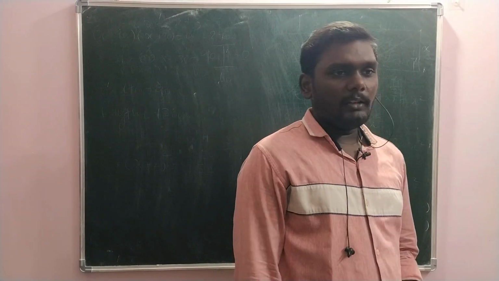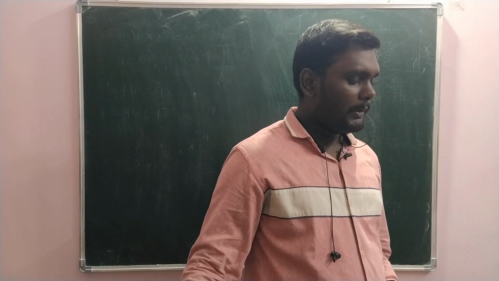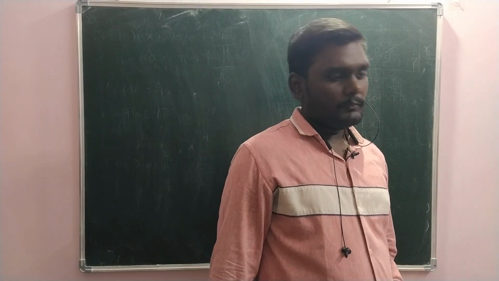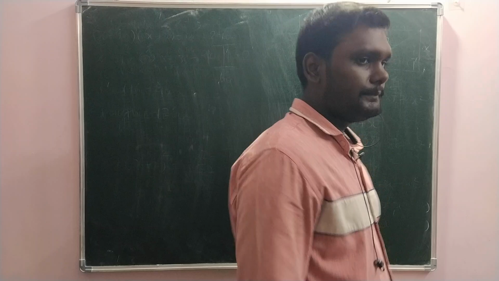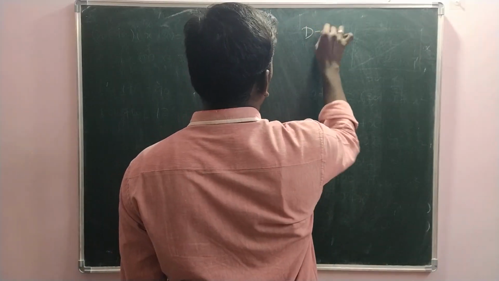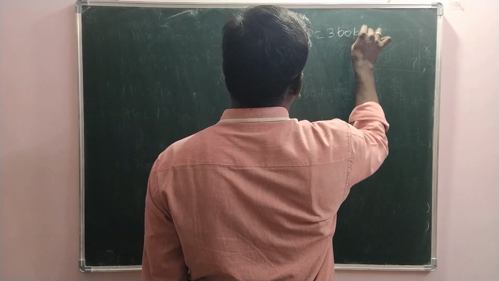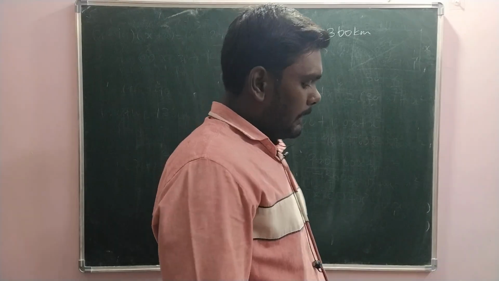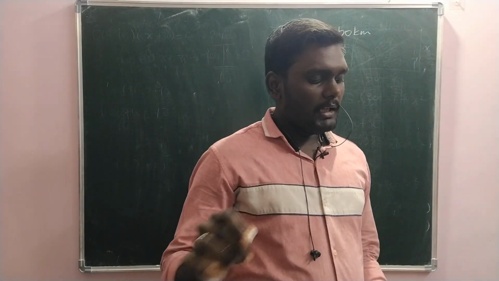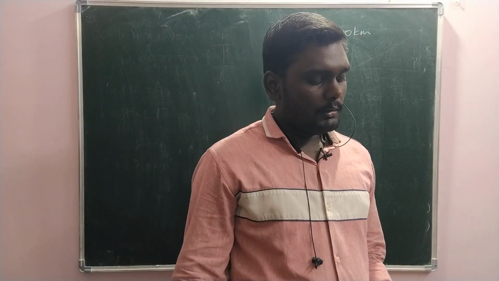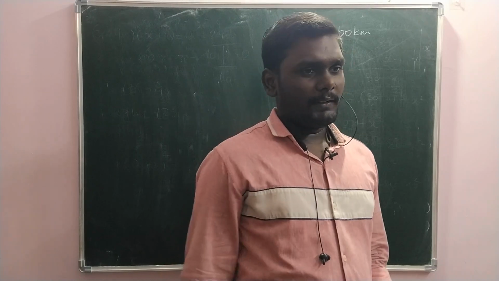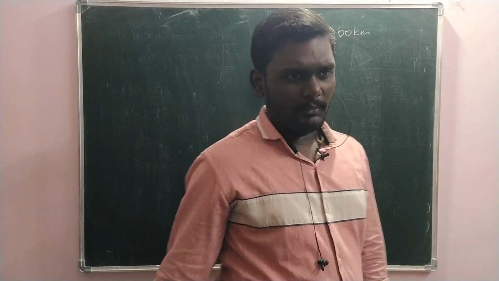See, speed and time are related. Here a train travels 360 km at a uniform speed. So the distance is how much? 360 kilometers. Okay. And if the speed had been 5 km per hour more, it would have taken 1 hour less. Do you know the speed of the train first of all?